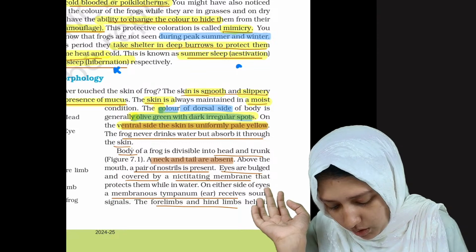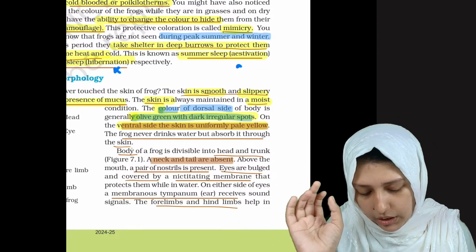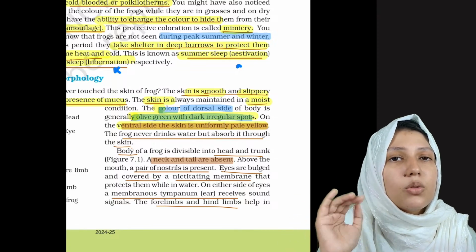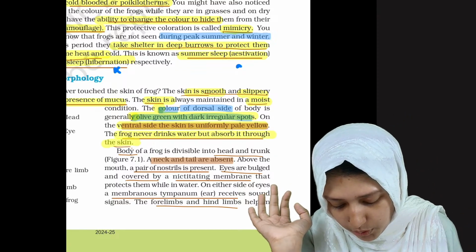Clear? And what about frog's drinking habit? Frog never drinks water but absorbs it through their skin. Clear? So this is a point to be noted.